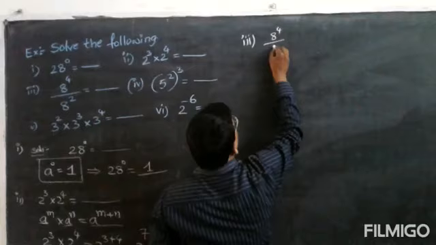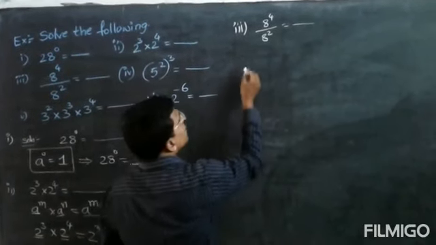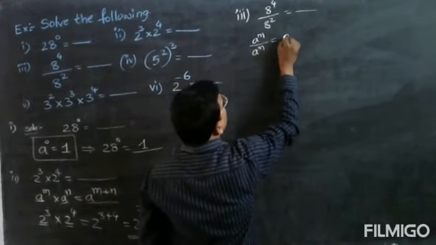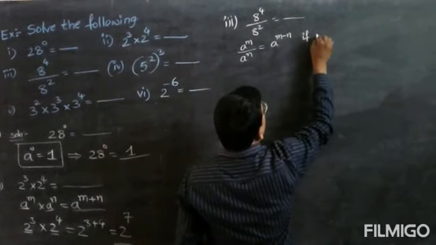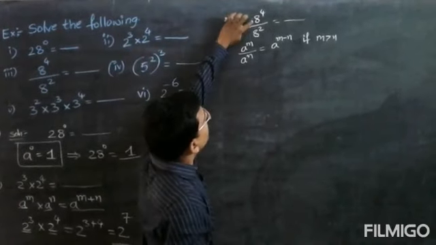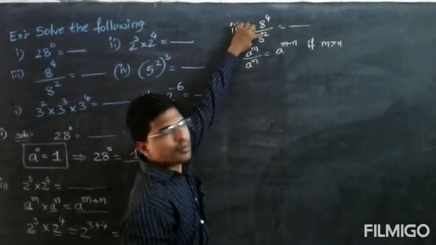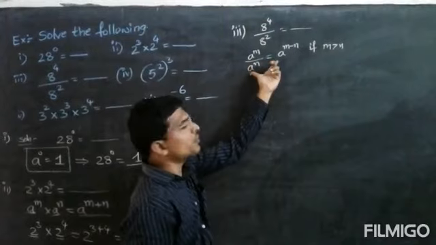8 to the power of 4 by 8 to the power of 2 is equal to how much? I know this formula: a to the power of m by a to the power of n is equal to a to the power of m minus n, if m is greater than n. If you observe, 8 is the base, 4 is a power, 2 is also a power. When the bases are same and powers are different, we should use this formula.